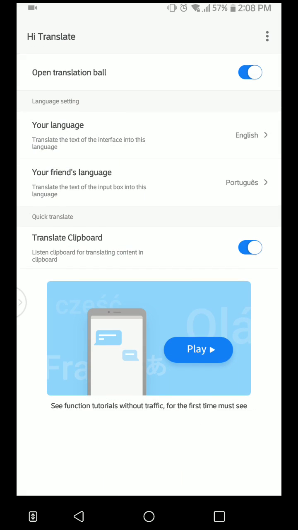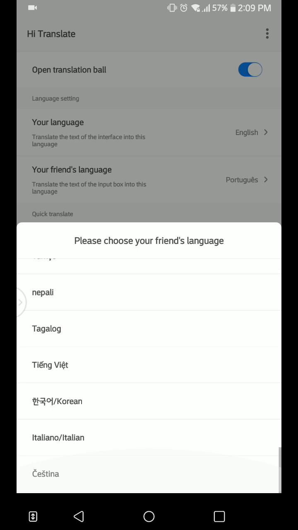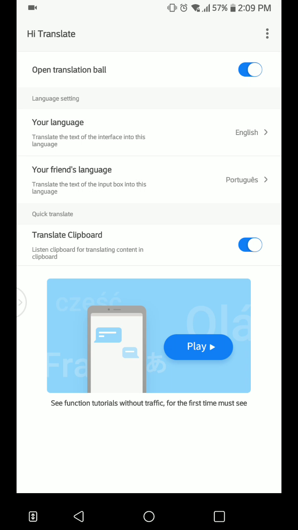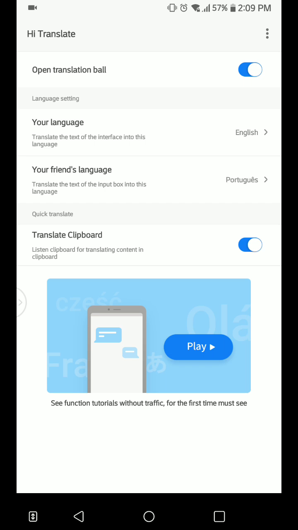When you install it and open it, you can see there is an open translation ball. When you click on it, this ball will appear on your screen. The ball can go to the side like this, or you just click and drag it to the corner, so it doesn't irritate you. Here you can choose the languages. There are different kinds of languages, mostly famous ones, your language, for example English, the international language.